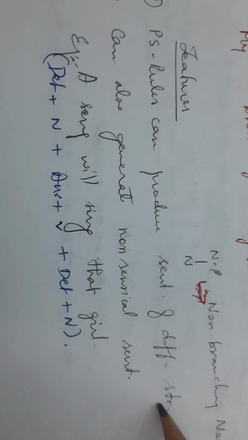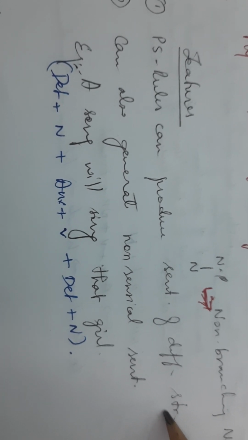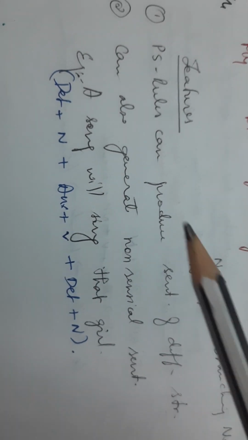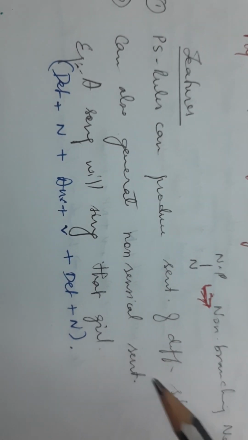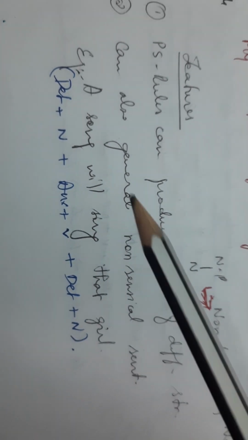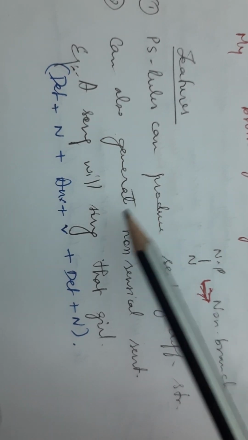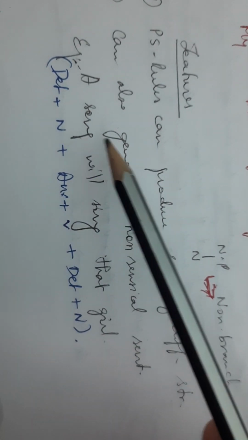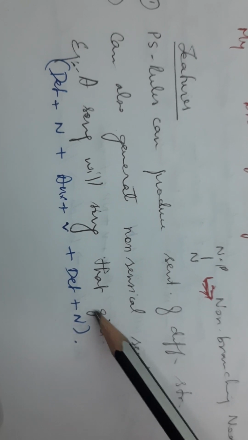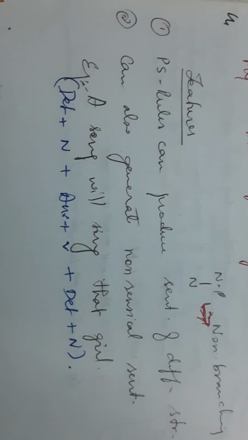Okay, so applying the rules you can produce any number of types of sentences, and apart from that it can also generate nonsensical sentences. So this is almost like a drawback also. For example, if you look into this sentence, "A song will sing that girl." This is actually having a proper structure. I mean, it is grammatically correct, but the sense is not proper.